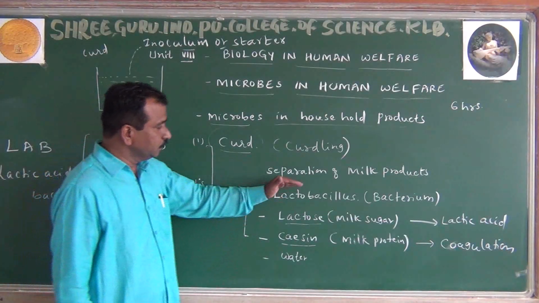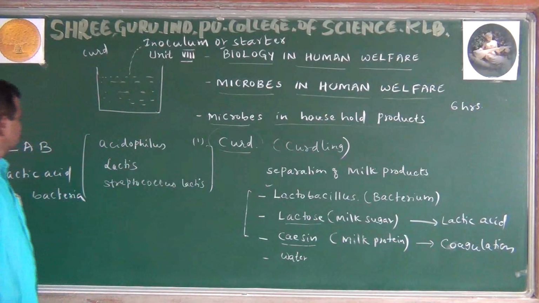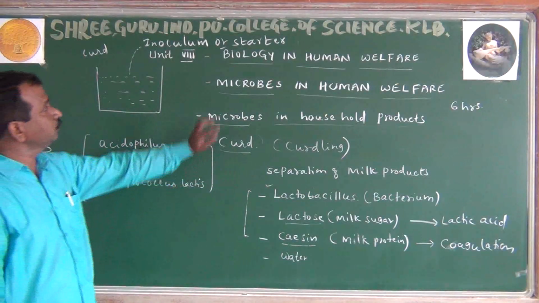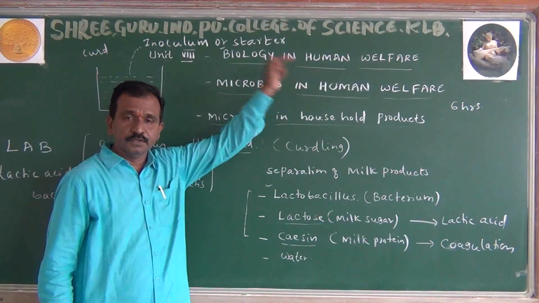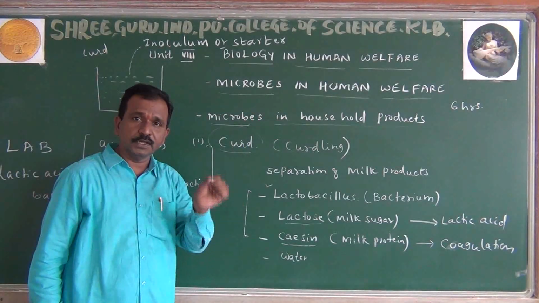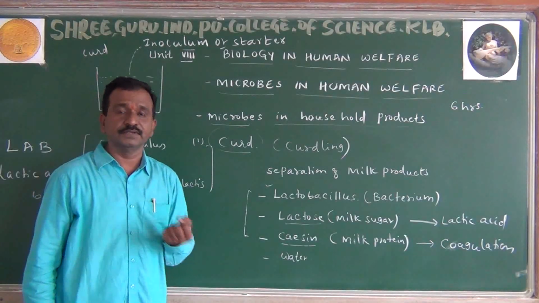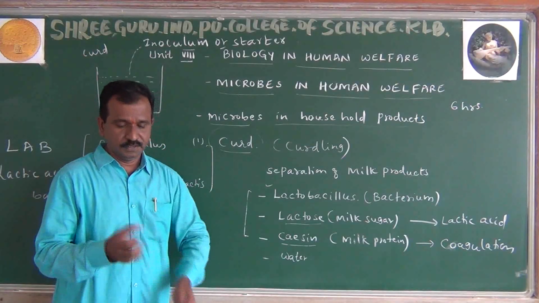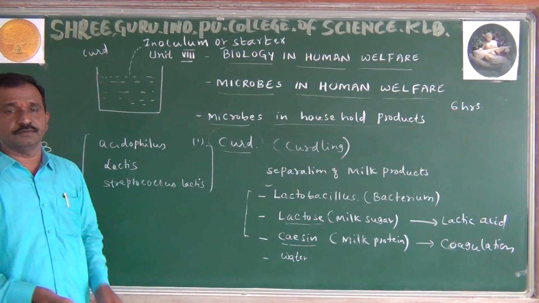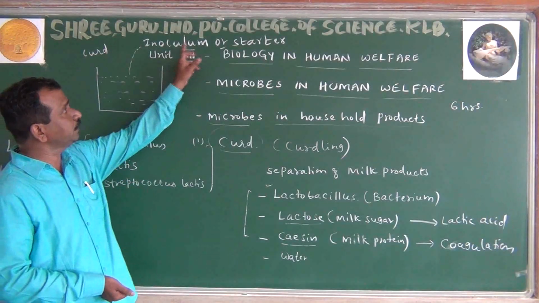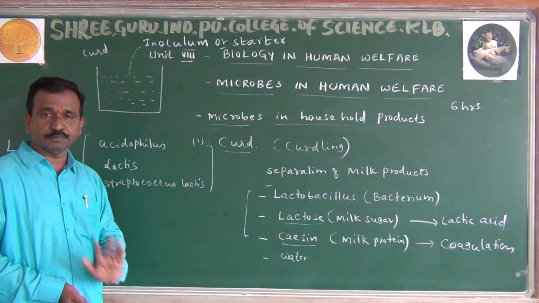So in this way, the separation of the milk products is what we have observed. Apart from that, we have also seen the word inoculum, the inoculum of the starter. What does inoculum mean? Putting a drop of curd as a starting process. We do this because of the multiplication of the bacteria, the initiation of the growing of bacteria which may take place. That is what we are saying, the inoculum of the starter. These are the words we have to remember here.